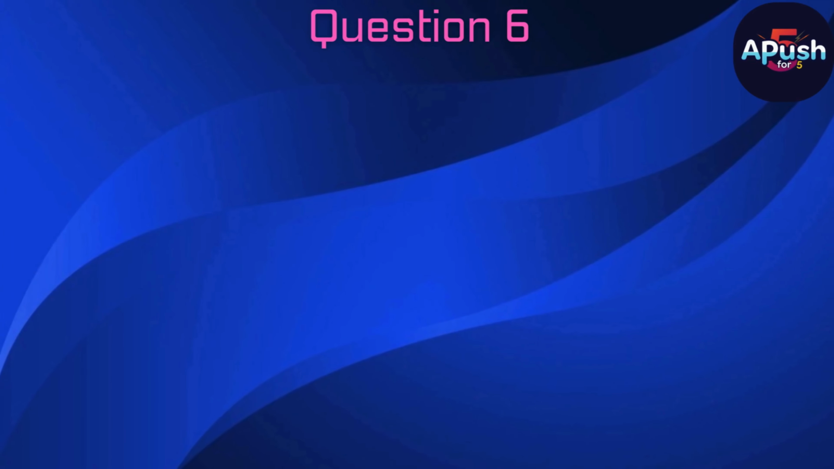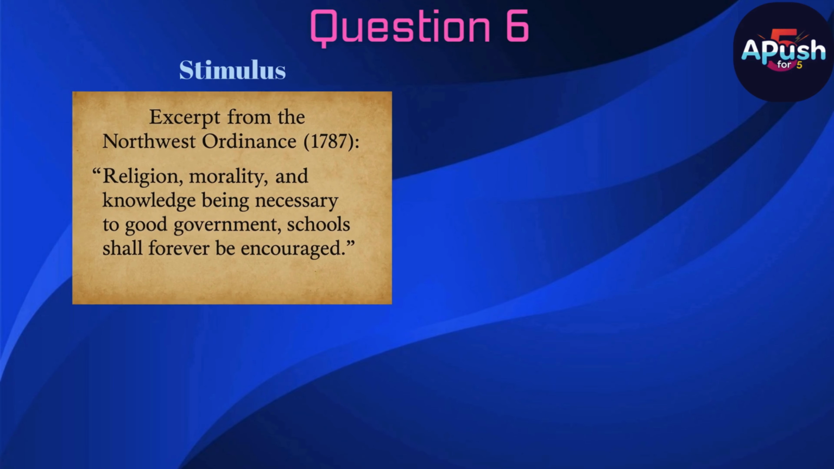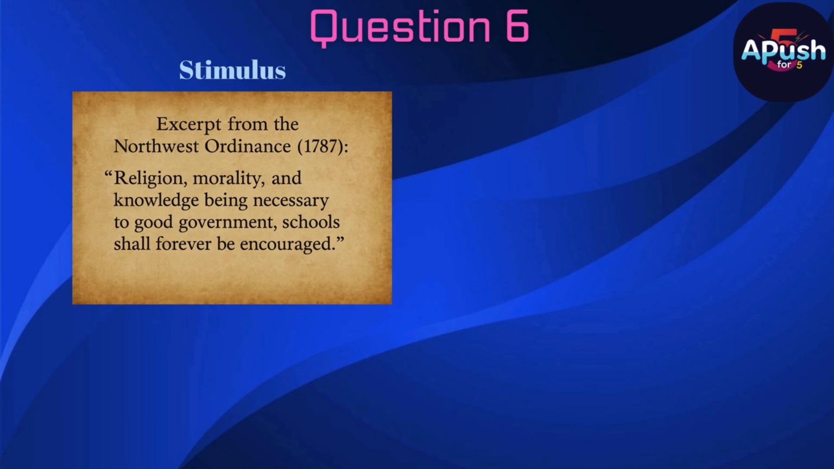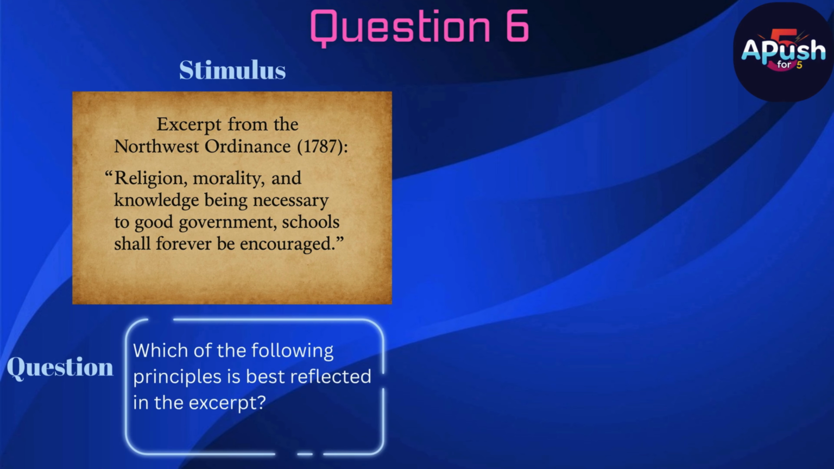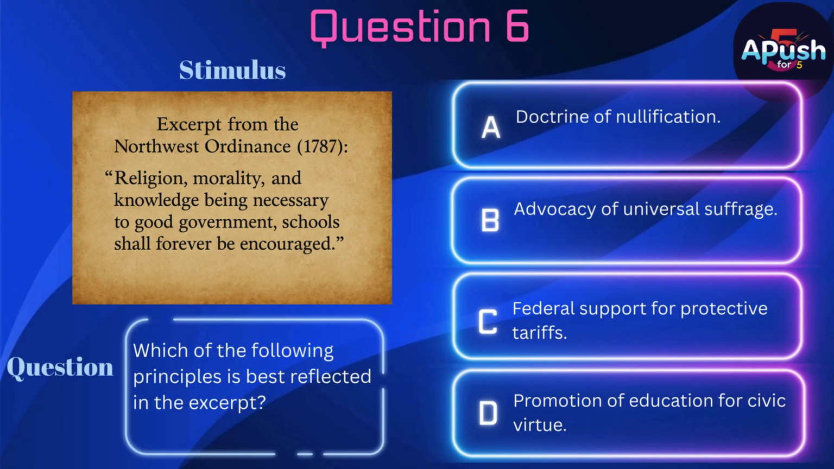Question 6. Stimulus: see image. Question: Which of the following principles is best reflected in the excerpt? A. Doctrine of nullification. B. Advocacy of universal suffrage. C. Federal support for protective tariffs. D. Promotion of education for civic virtue.